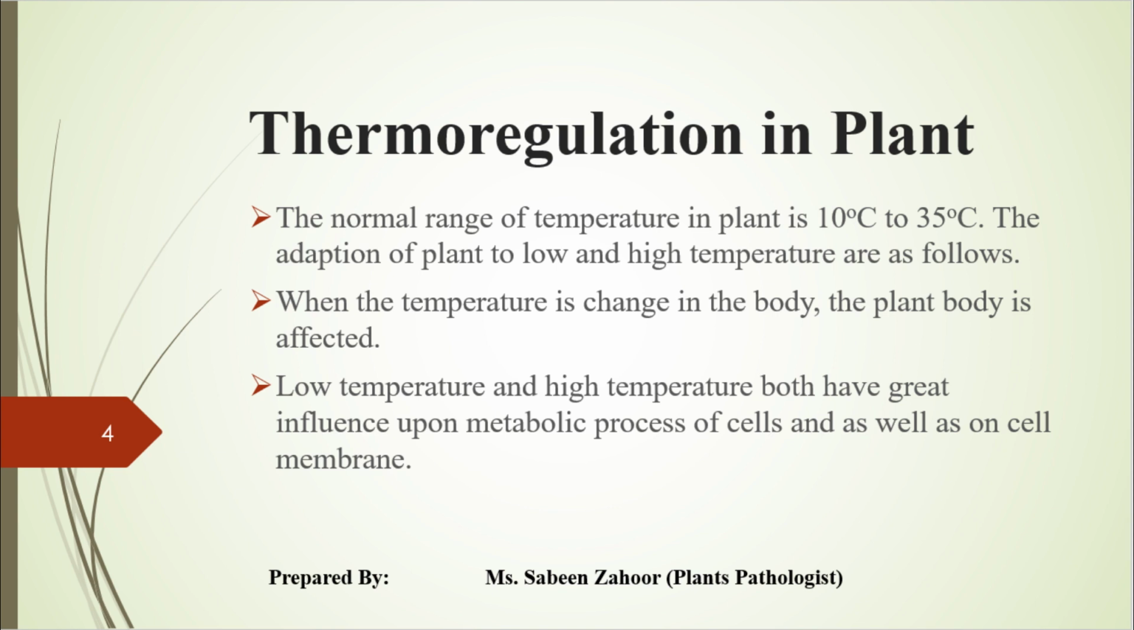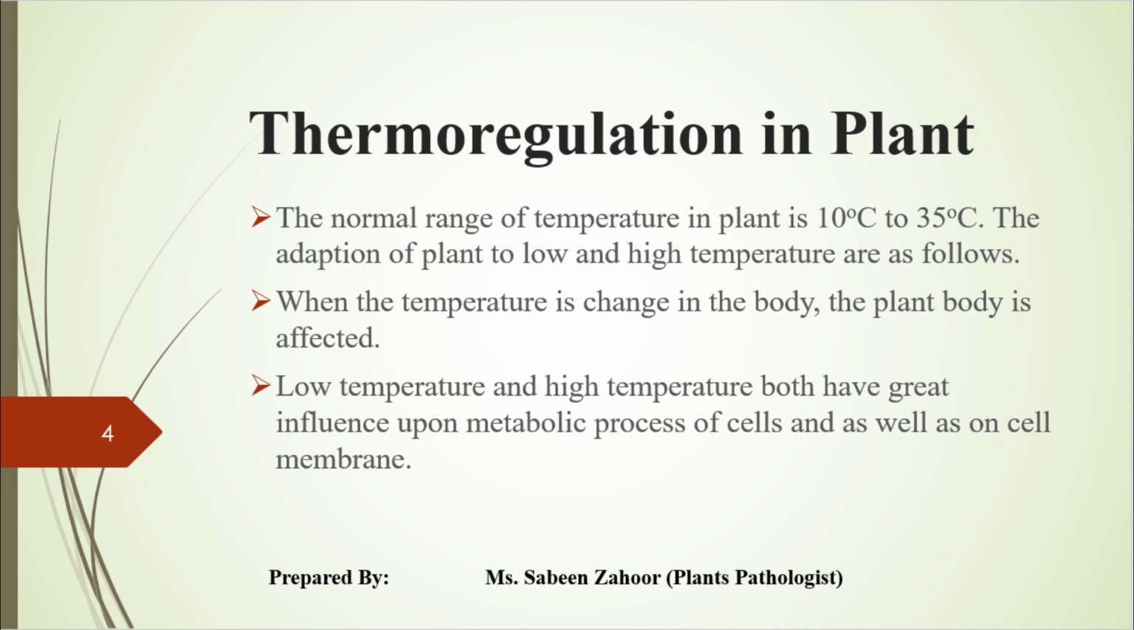Because if the temperature is 10 degrees centigrade or lower, or 35 degrees centigrade or more, that is not the favorable condition for the plant. So in the unfavorable condition, what does the plant have to do? There are some adaptations adopted by the plant, and the plant has to adopt these conditions.